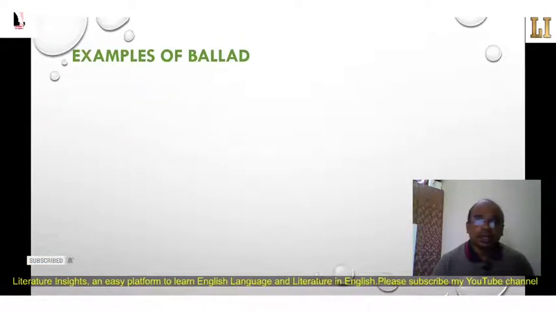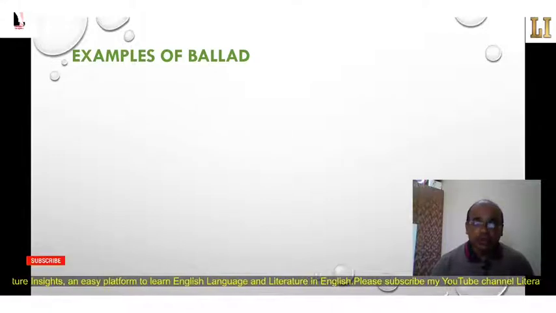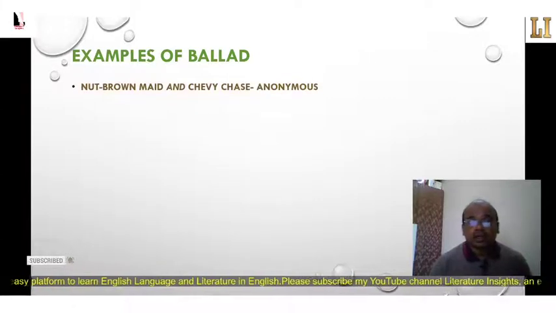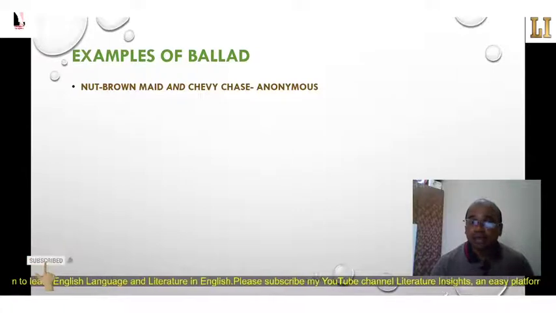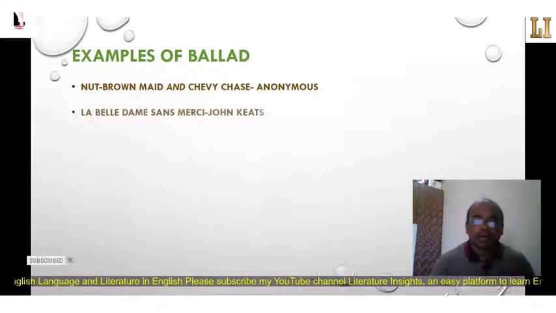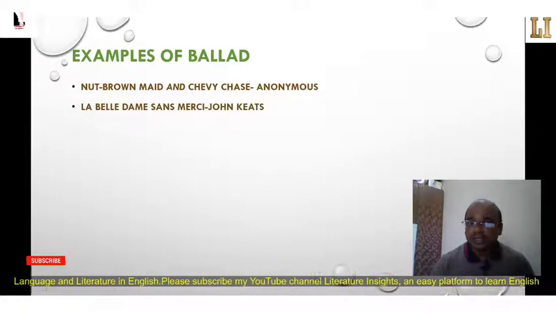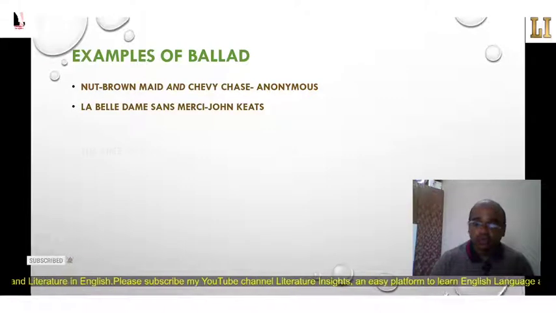Then examples of the ballad. Here I have given some of the best examples of ballad poems in literature. Nut Brown Maid and Chevy Chase are anonymous, written by unknown authors, so they are traditional ballads. La Belle Dame Sans Merci by John Keats is a significant ballad of the Romantic period in literature.